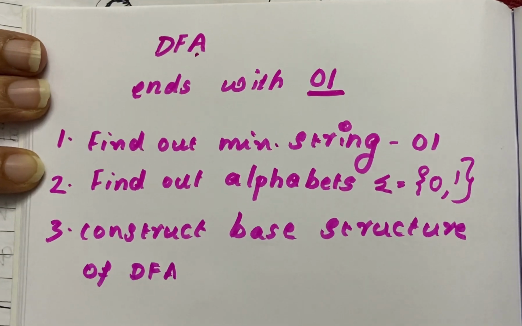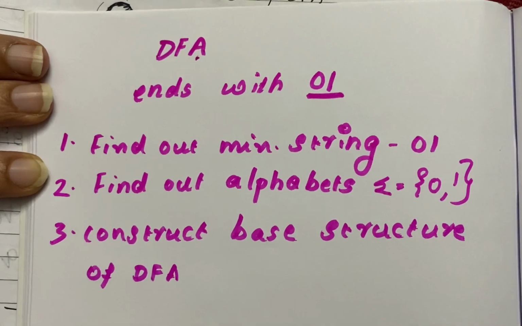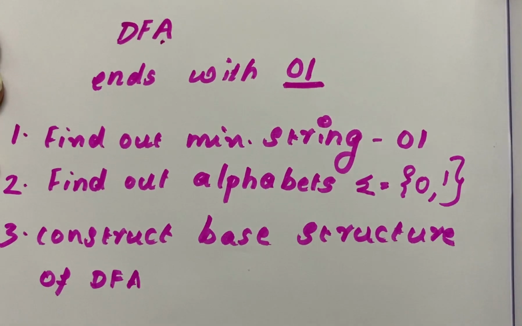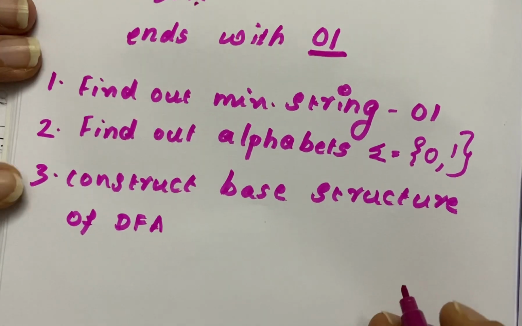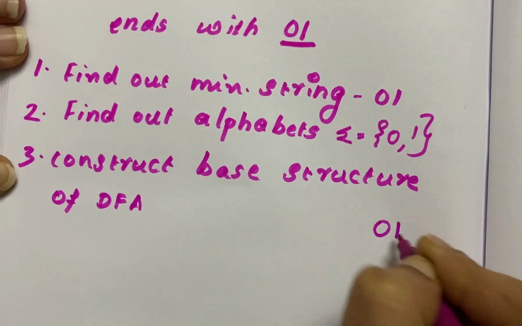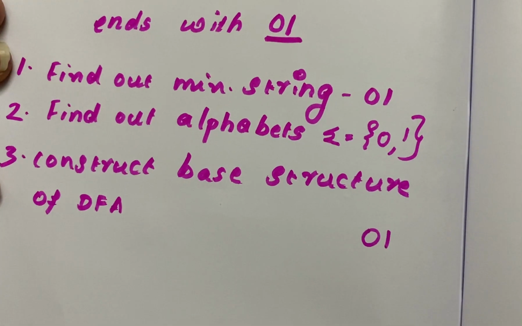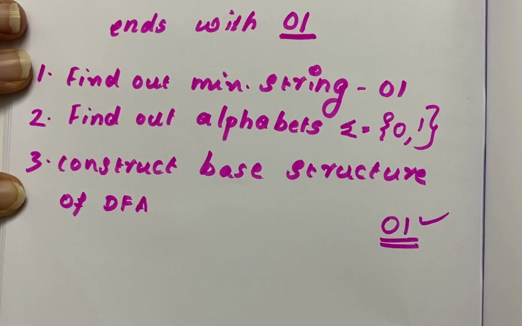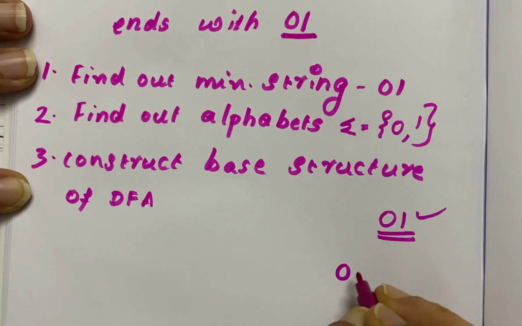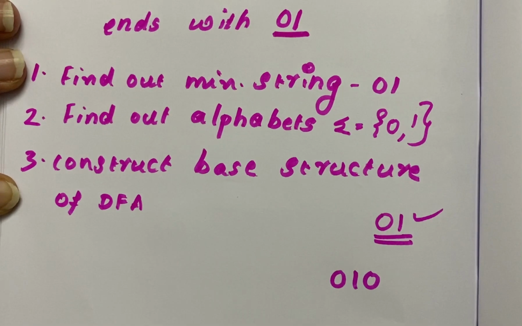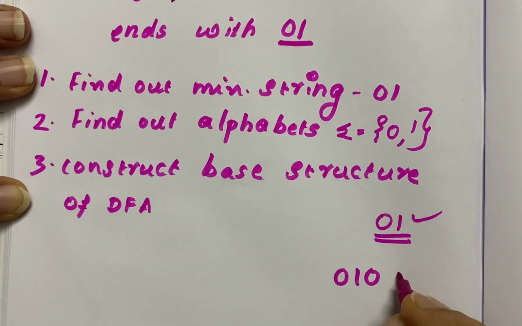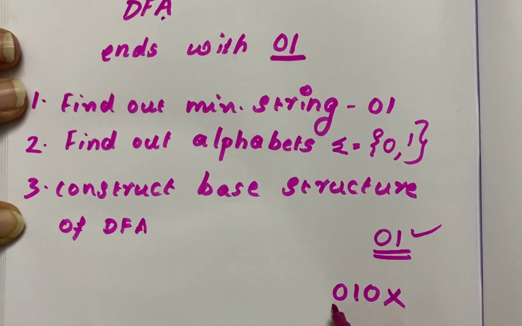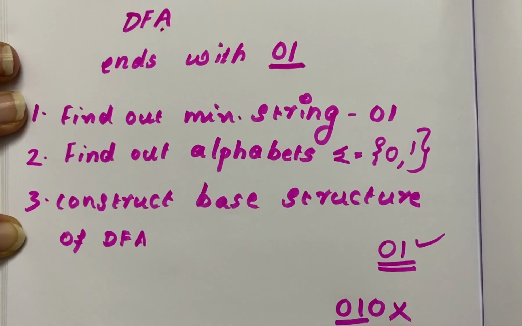So how will you do this? Here the question asks you to construct a DFA for all the strings that end with 0, 1. You first see that the minimum string is 0, 1. Every string that ends with 0, 1 will be accepted. Suppose the string is 0, 1, 0. Will this string be accepted by the DFA? No. Why? Because they have clearly told us it should end with 0, 1, not with 0.